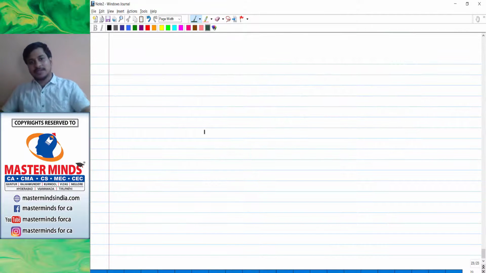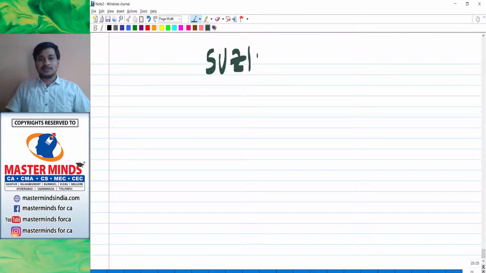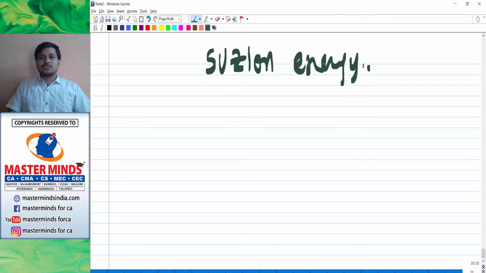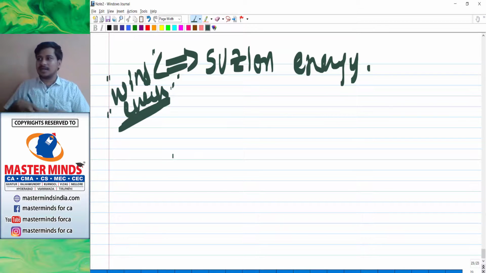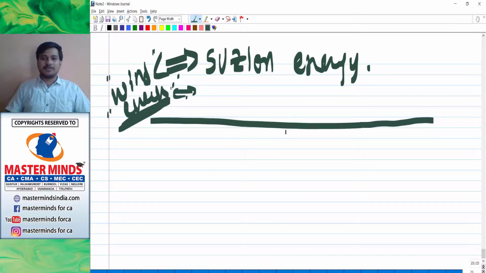And let me give you another company, Suzlon Energy. Suzlon Energy is a company which produces wind energy, by using high-end turbines, windmills, which will be there near hill stations, something like that. We will be having windmills, right? Yeah. So Suzlon Energy is a company which produces wind energy through its windmills, etc.